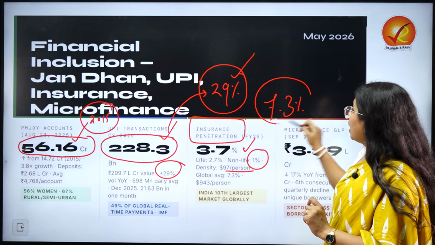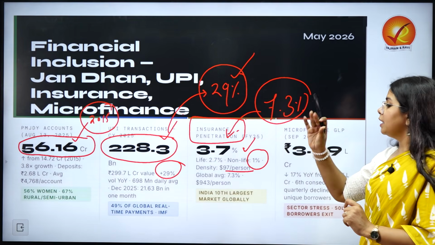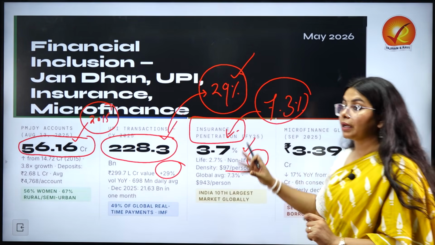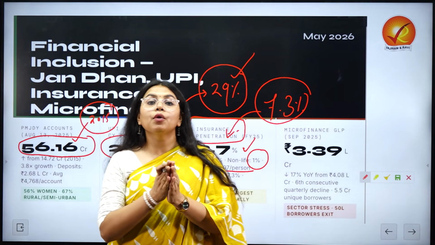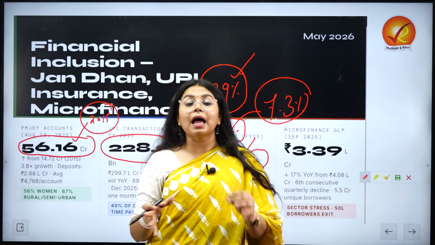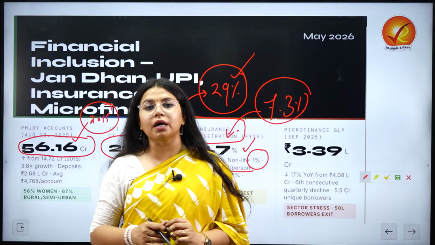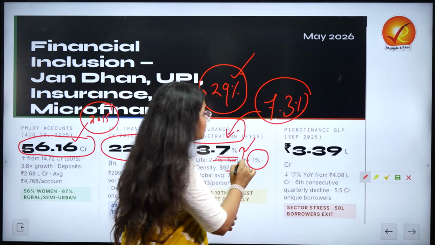So if we want to highlight how stark the difference in insurance penetration is, it is a good number to pick. Apart from that, another factor we need to consider is the potential of insurance penetration. India stands as the 10th largest market globally, so that shows that the potential here is immense.